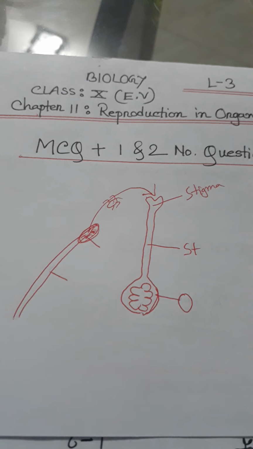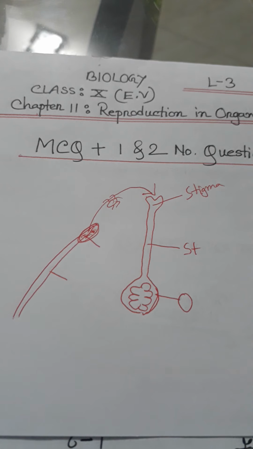When the whole ovary turns into fruit, this type of fruit is known as true fruit. False fruit is when parts of the flower other than the ovary turn into fruit. This is called false fruit. Examples of false fruit are apple and chalta.